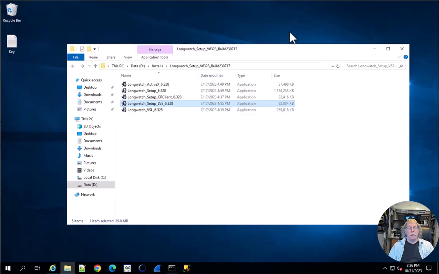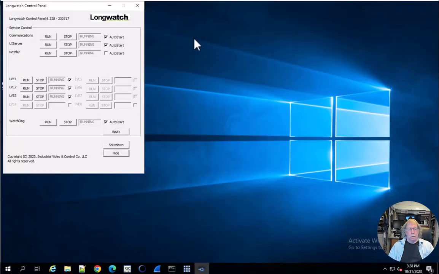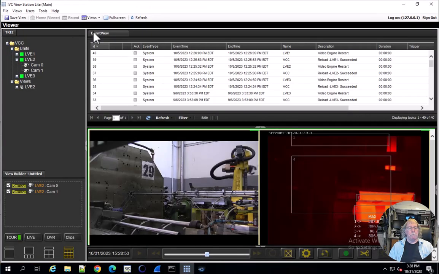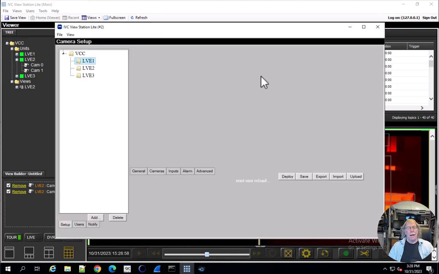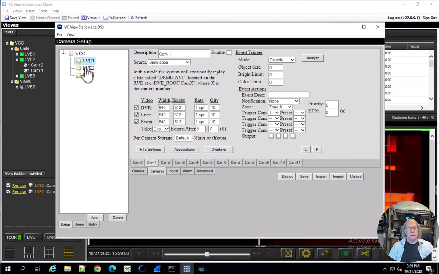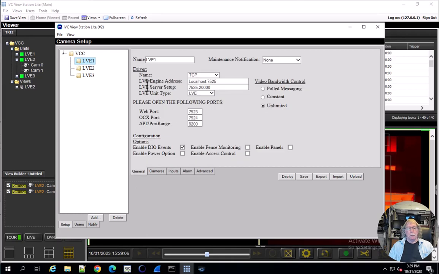Okay, back on the VCC machine, we're going to open our camera utility. We're going to go to Tools, Camera Setup. And if you notice, we've already got 3 LVEs attached to this VCC. All of them are local. You can tell from the address. Now we're going to add the 4th LVE, which is on another machine. So we're going to hit Add.